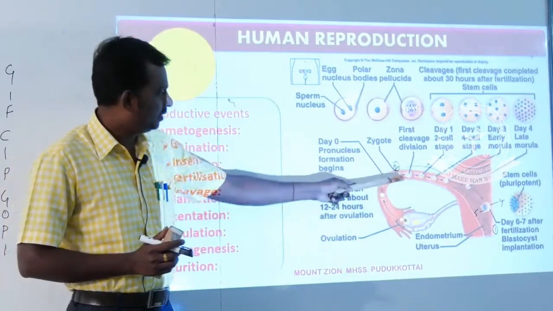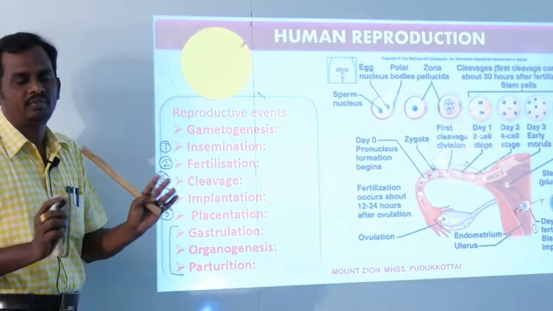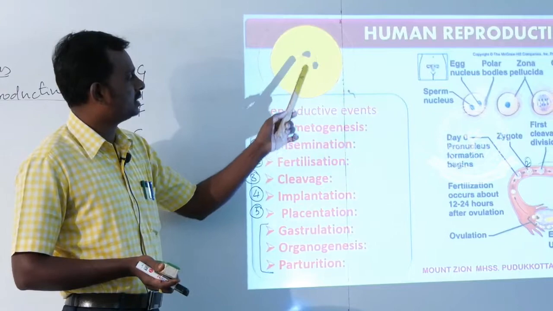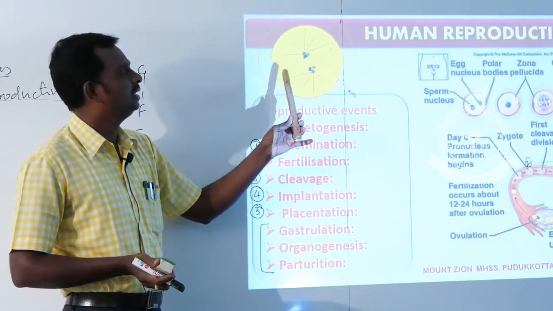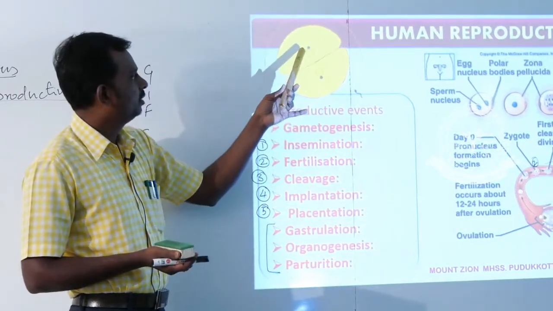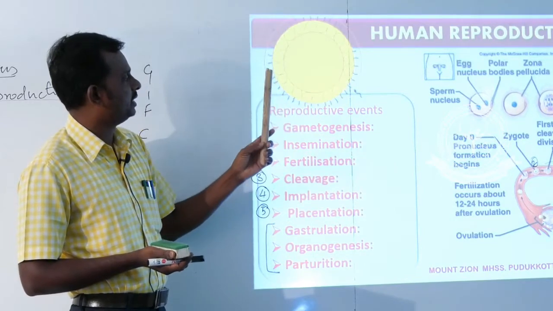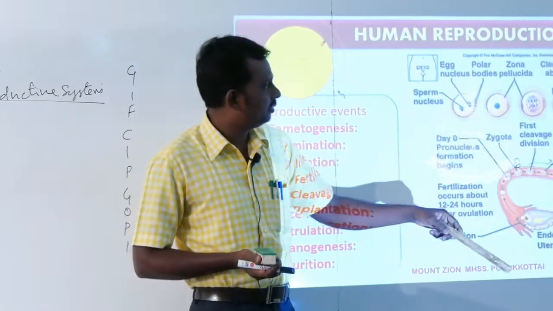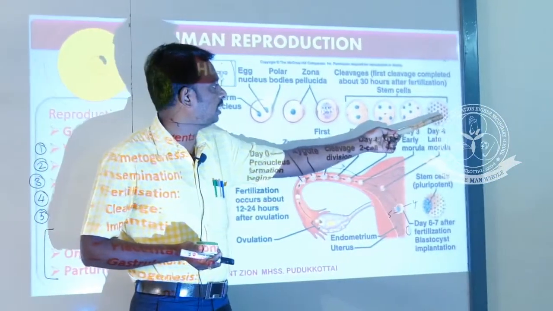Cleavage is nothing but a process of mitotic division. Mitotic division of a zygote is called cleavage. This picture shows what? Cleavage. Various stages of cleavage. First, this is the initial stage, the 2-cell stage, then followed by the 4 cells, and finally the cell will become this ball-like structure.